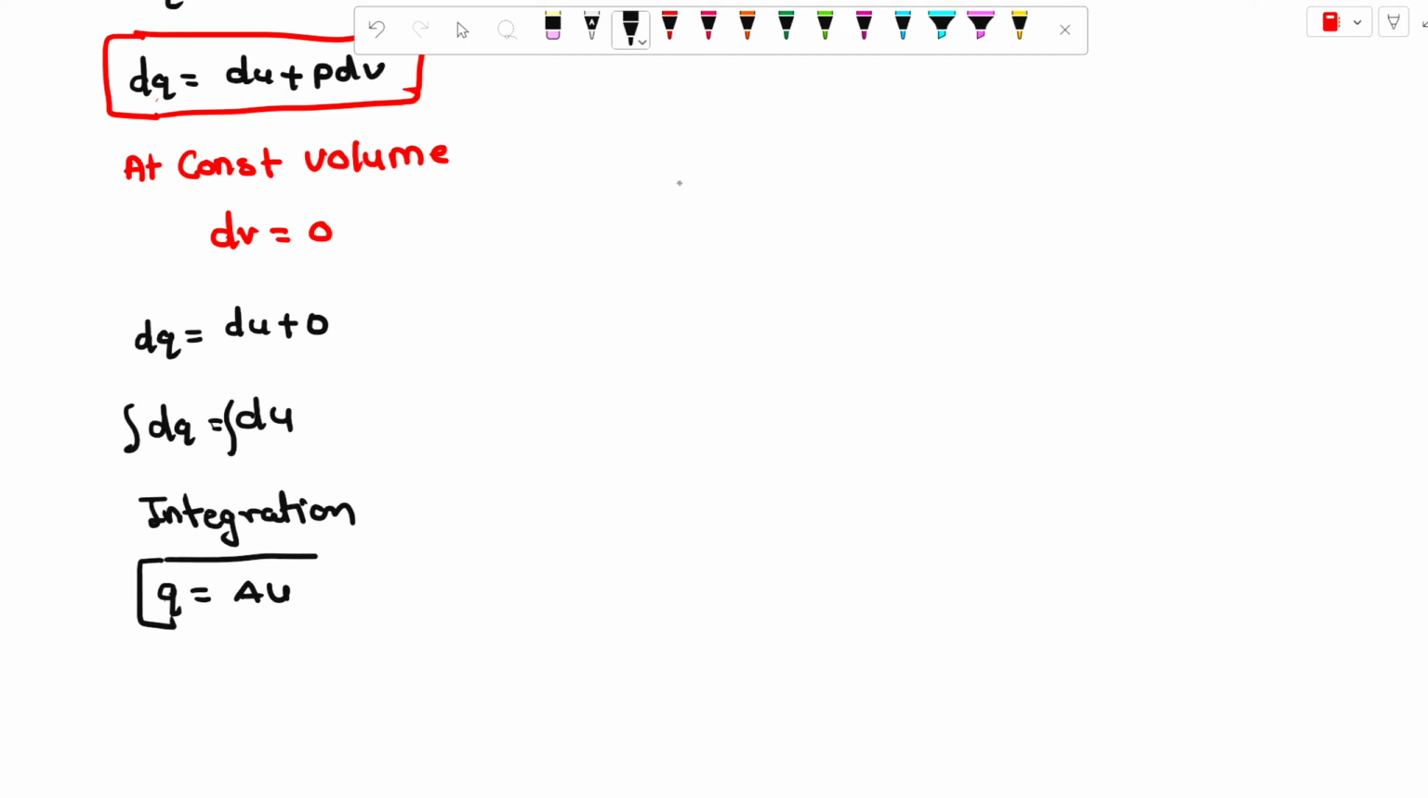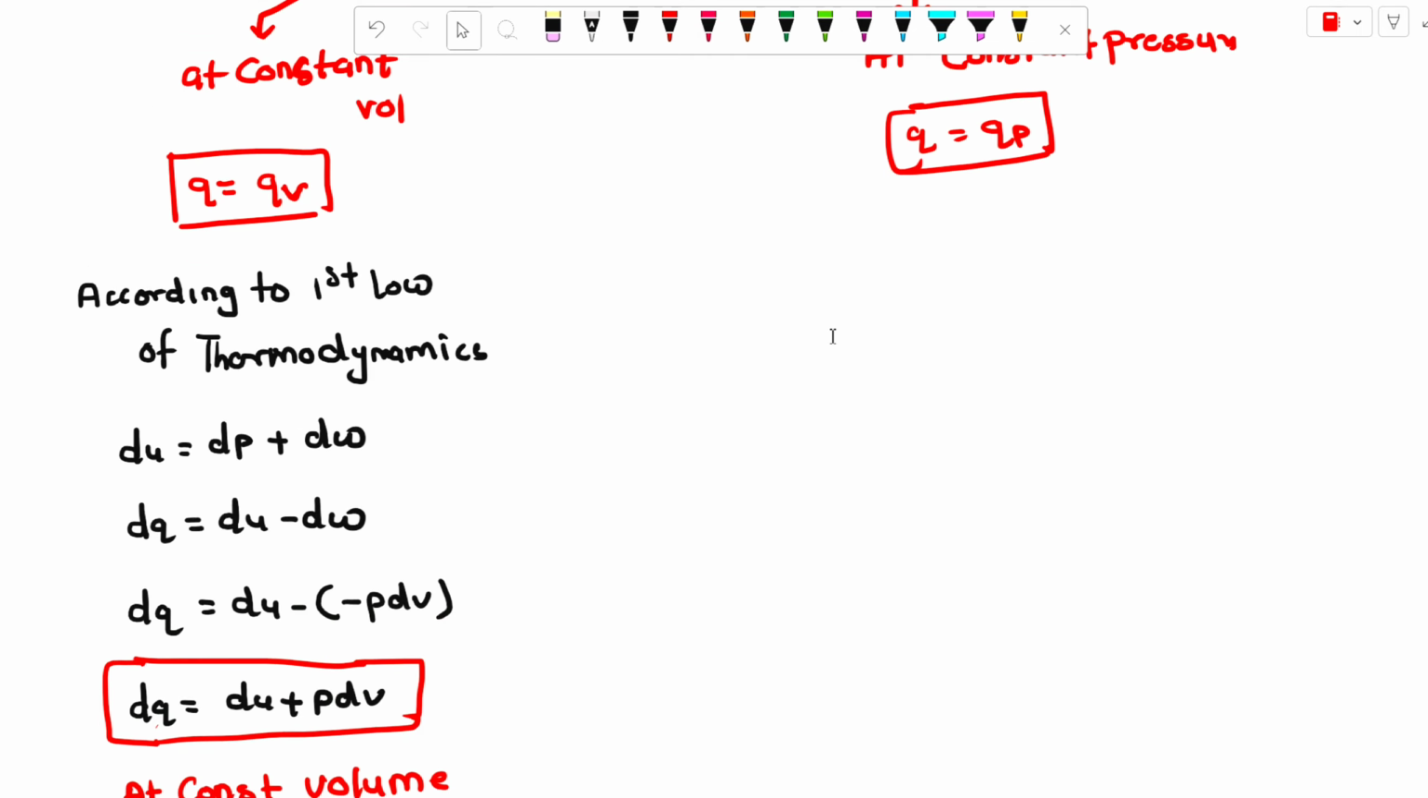We can't measure the internal energy itself, but we can measure the change in internal energy. We already saw in the first law of thermodynamics that internal energy we can't calculate, but the change in internal energy we can calculate easily. So the value of Qv at constant volume is delta U, and this is the final equation of heat.